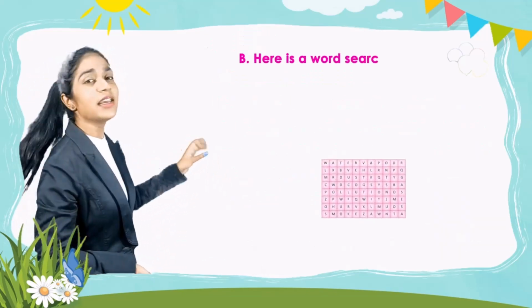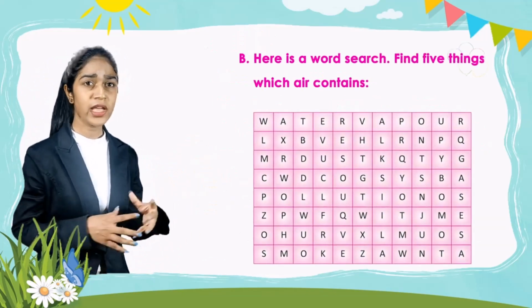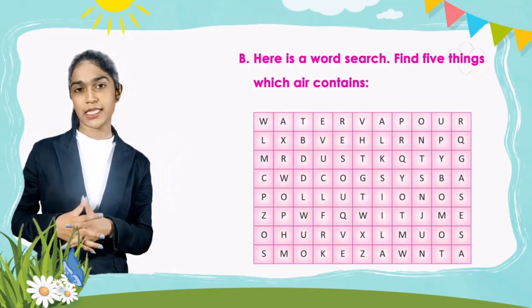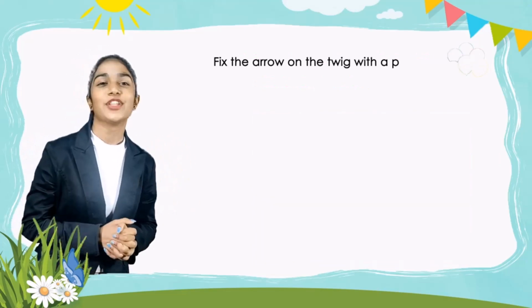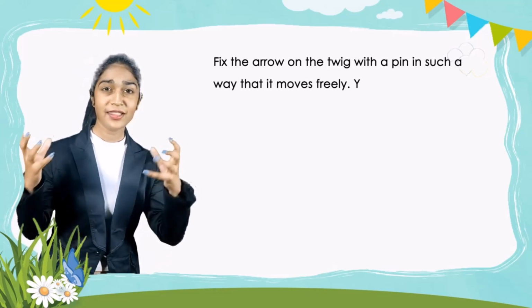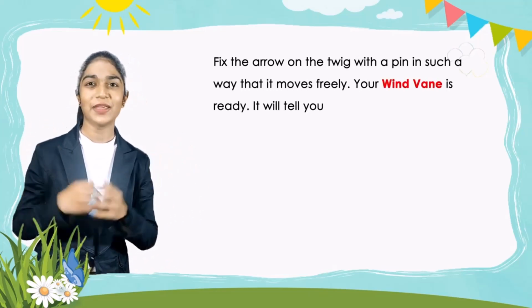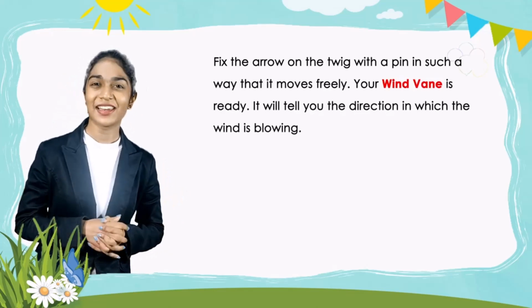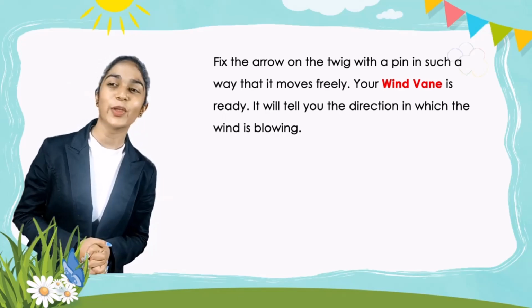B part, here is a grid given to you. Here is a word search. Find 5 things which air contains. Fix the arrow on the twig with a pin in such a way that it moves freely. Your wind vane is ready. It will tell you the direction in which the wind is blowing.